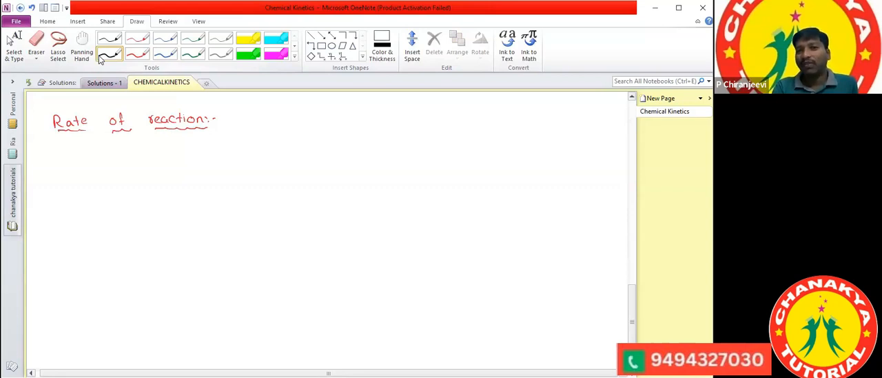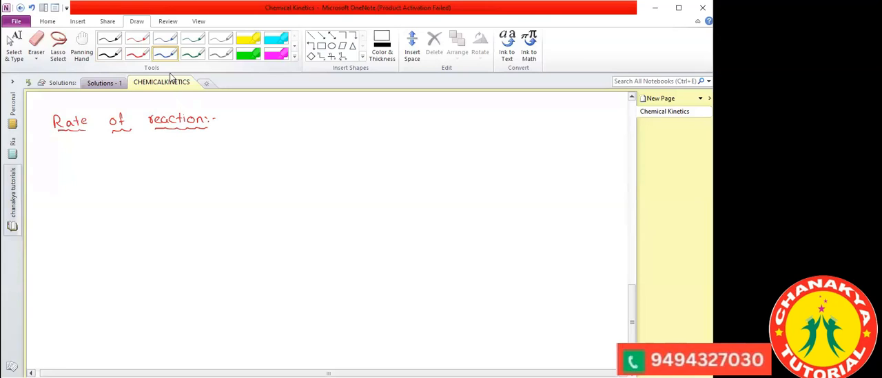One question from solutions, one question from chemical kinetics, one from electrochemistry. Compulsorily they will ask the questions. Okay. Now, what is meant by the rate of reaction? How can we define the rate?